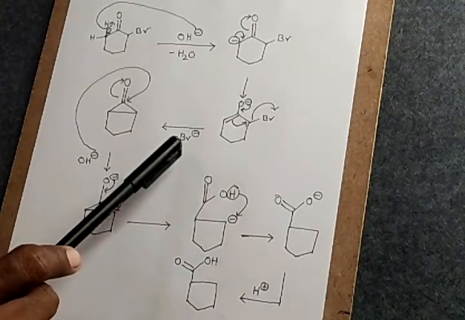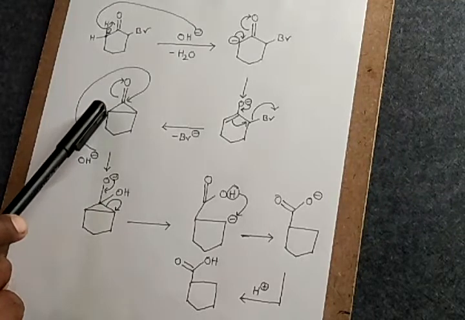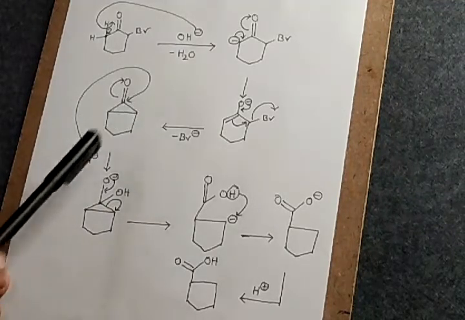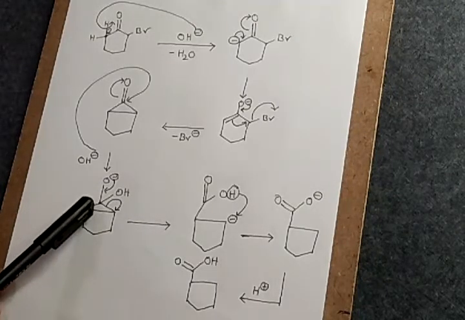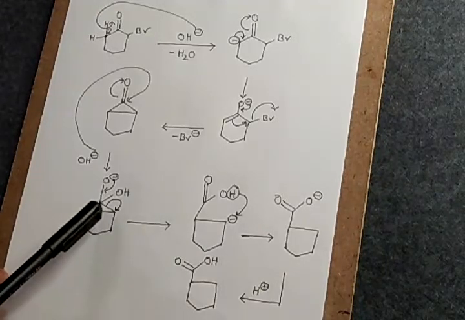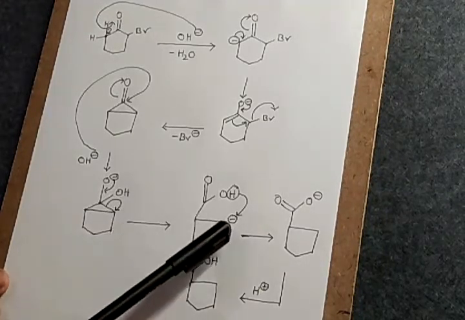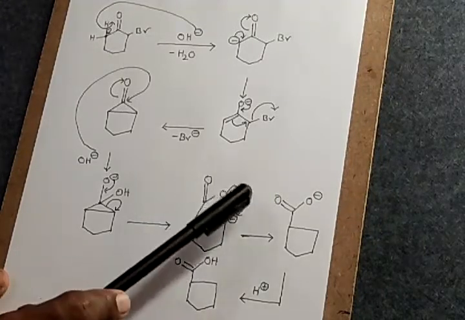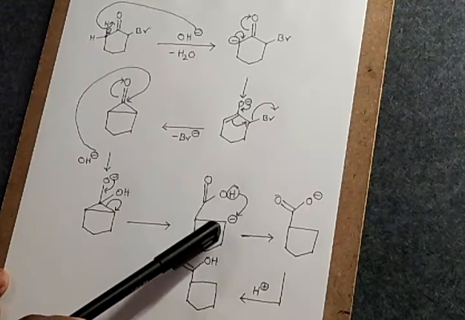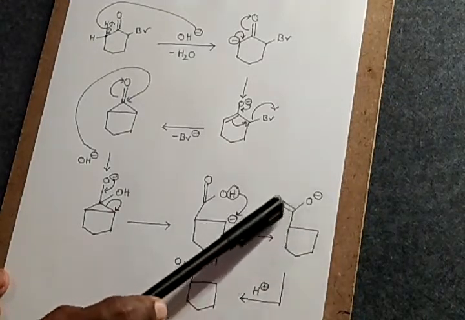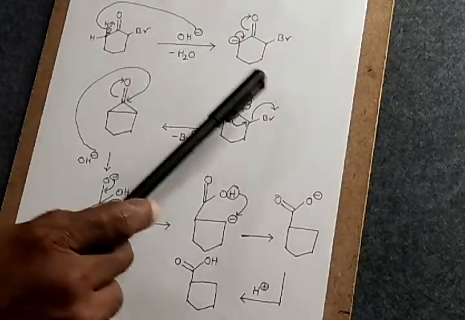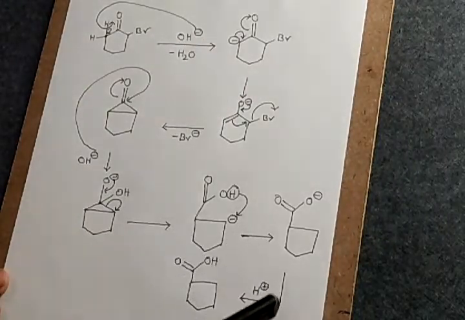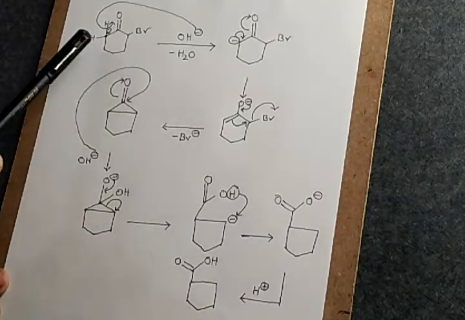Later on, the Br minus is leaving the system, forming a bond between these two carbon atoms, which is again attacked by the base, attacking the carbonyl carbon, followed by the complete transfer of this bond onto this particular carbon, forming the carbanion, and from the COOH group the hydrogen got transferred onto the carbanion, so that a carboxylate ion is generated, which in the final step is neutralized by the H plus ion of the acid.